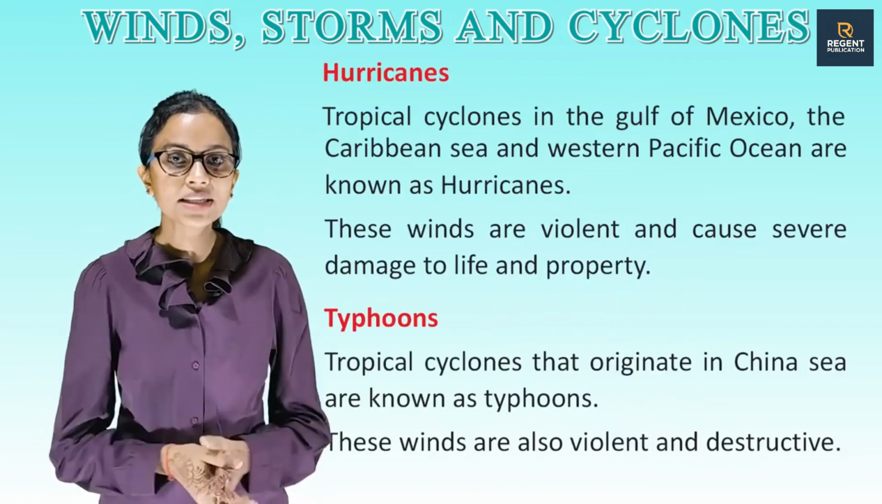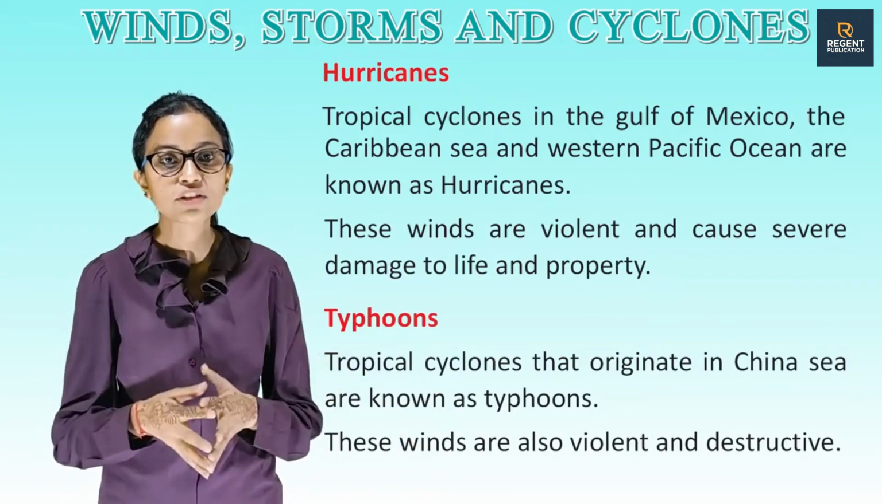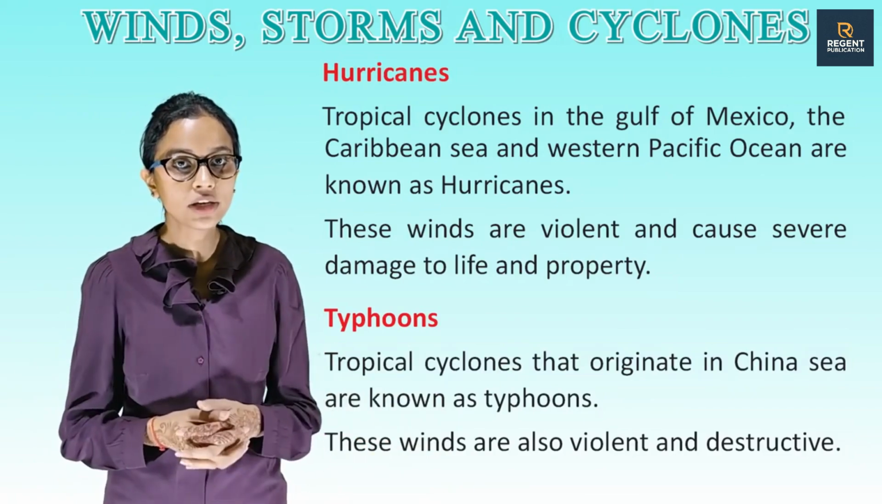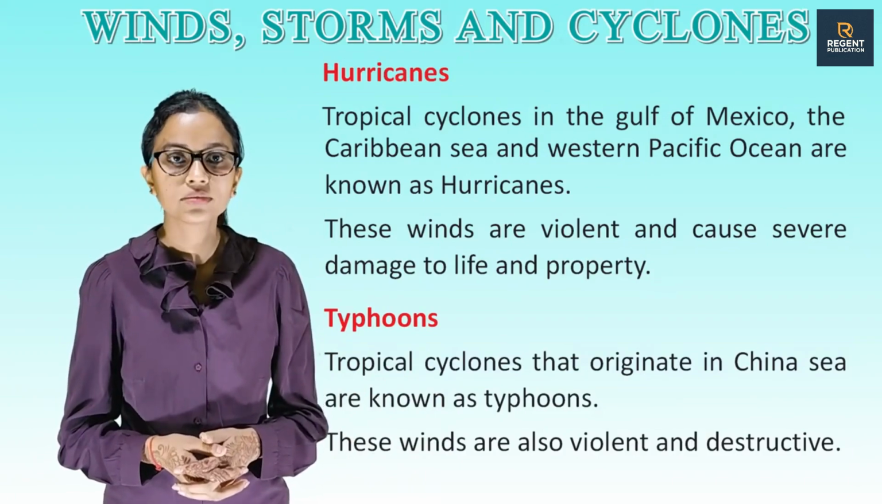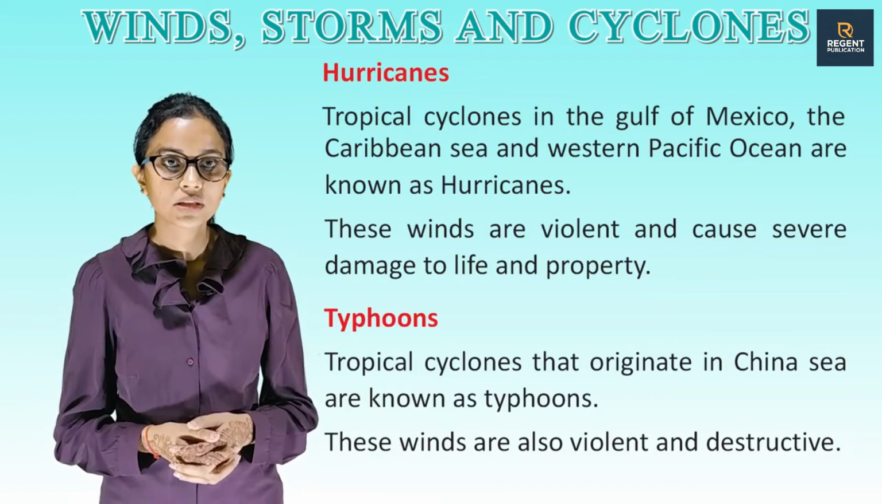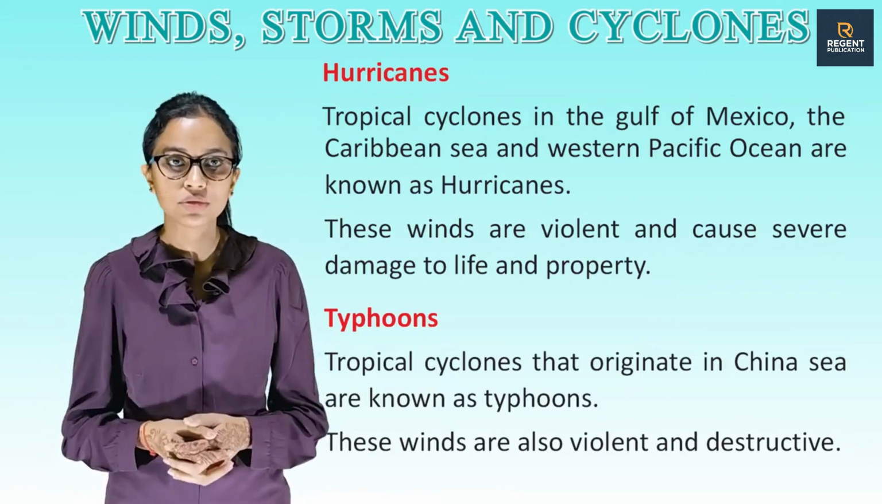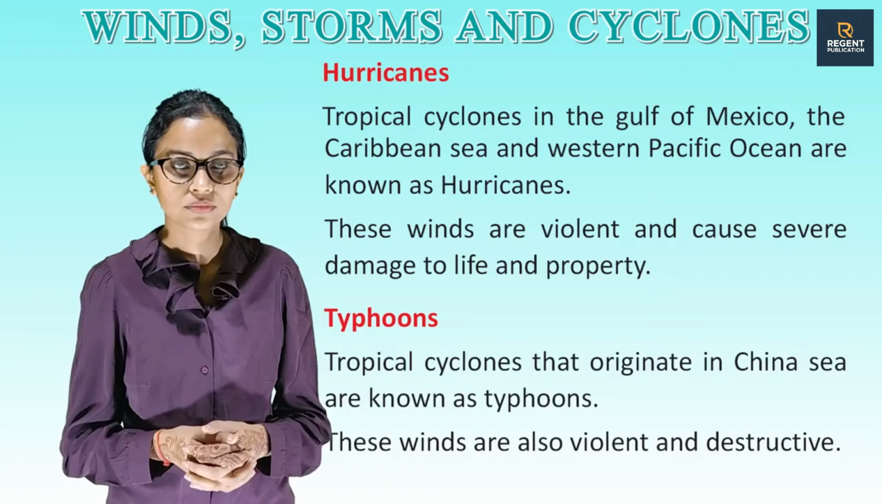Hurricanes. Tropical cyclones in the Gulf of Mexico, the Caribbean Sea and Western Pacific Ocean are known as hurricanes. These winds are violent and cause severe damage to life and property. Typhoons. Tropical cyclones that originate in China Sea are known as typhoons. These winds are also violent and destructive.